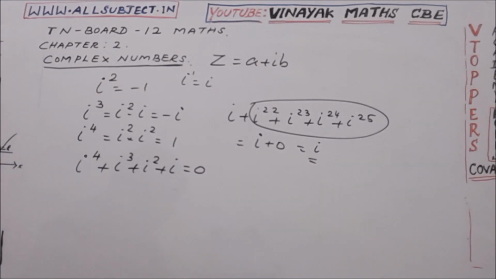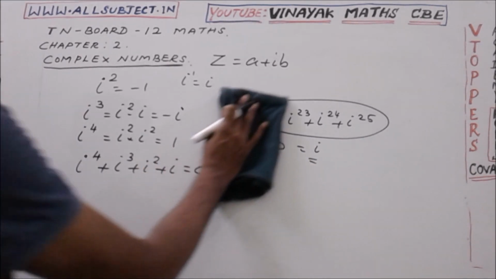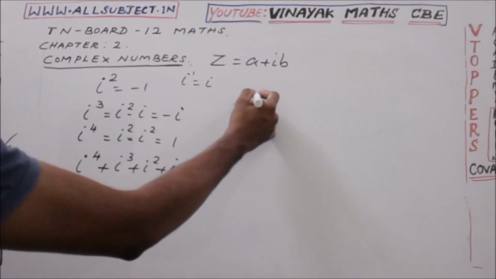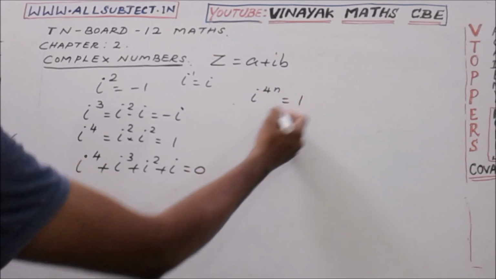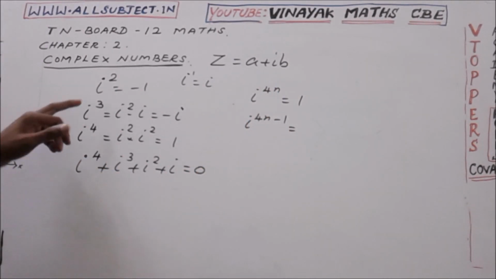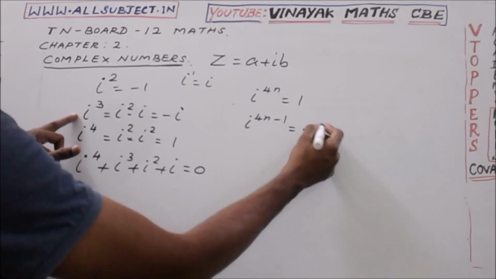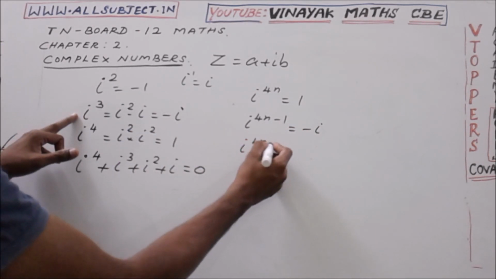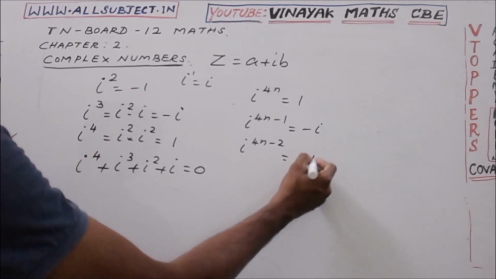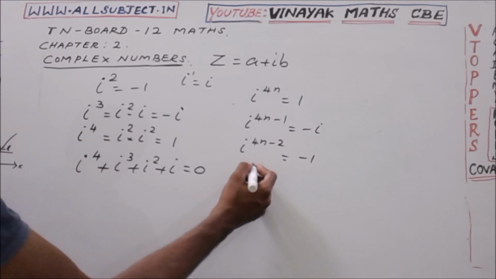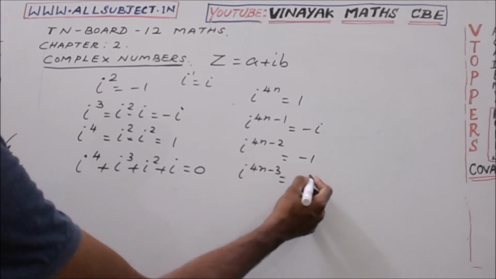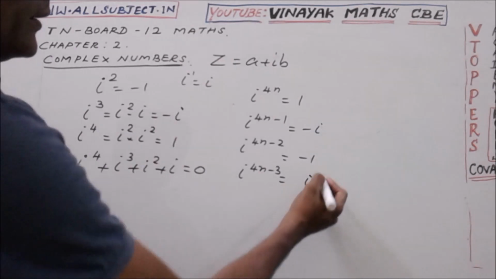Now summing the results here: i power 4n equal to 1. i to the power 4n minus 1 equal to i cube, that is equal to minus i. Then i to the power 4n minus 2 equal to i square, that is equal to minus 1. Then i to the power 4n minus 3 equal to the value of i. 4 minus 3 is 1, you can take it easily.